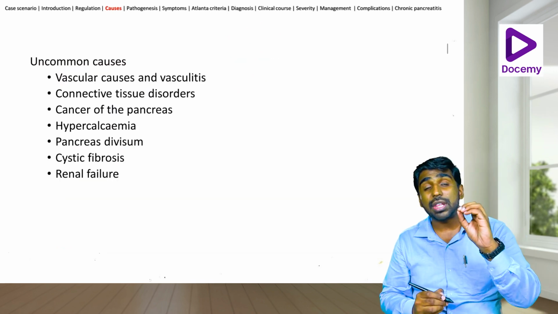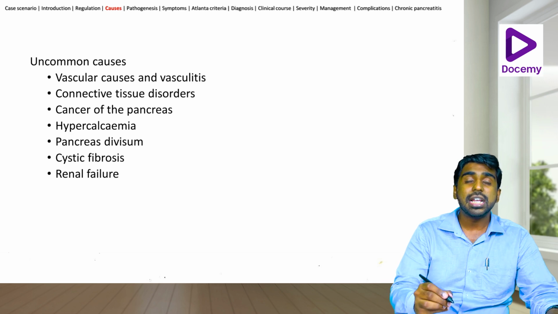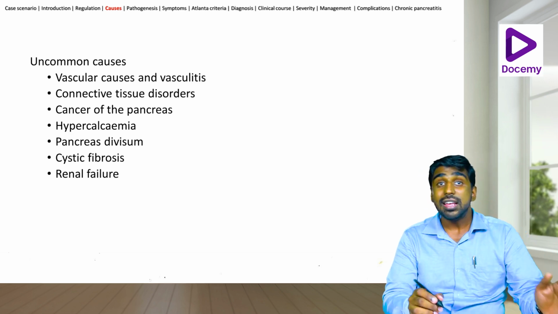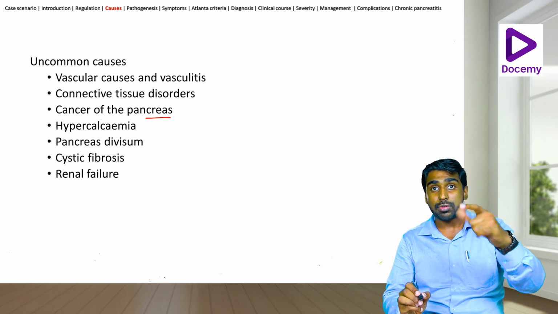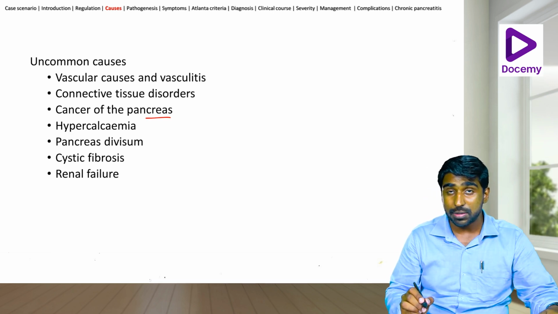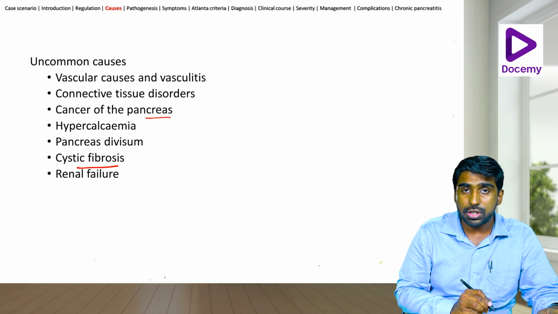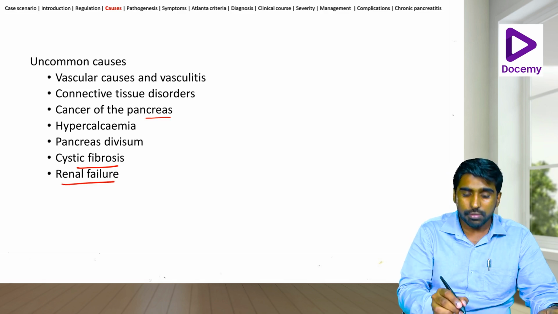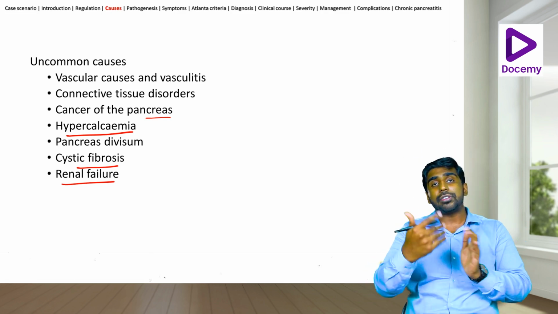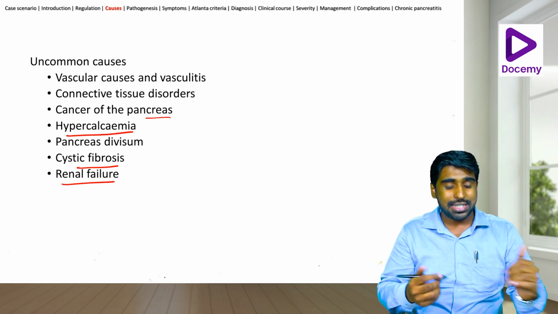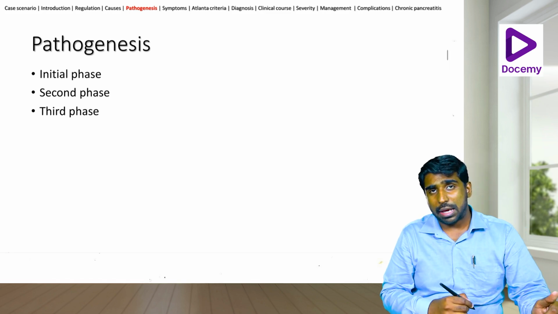Now let's look into some of the uncommon causes of pancreatitis. Vascular causes, vasculitis, some connective tissue disorders, the cancer of the pancreas, sometimes obstruction like pancreas divisum. Then it can be cystic fibrosis. There can be renal failure, or even hypercalcemia. So, hypercalcemia and hypertriglyceridemia are all causes of pancreatitis.